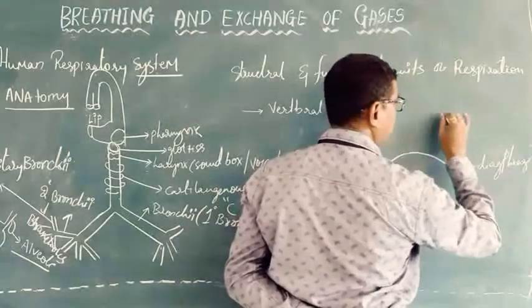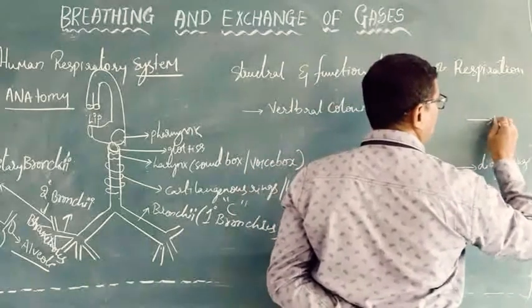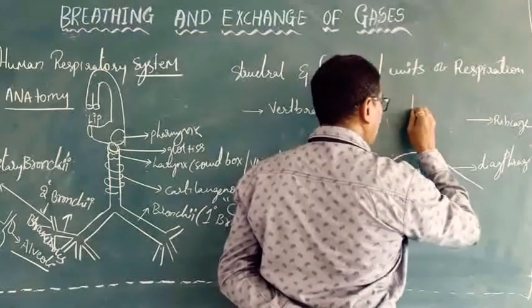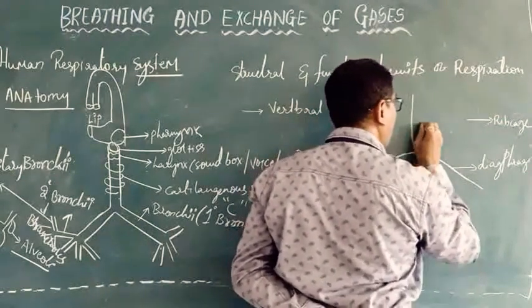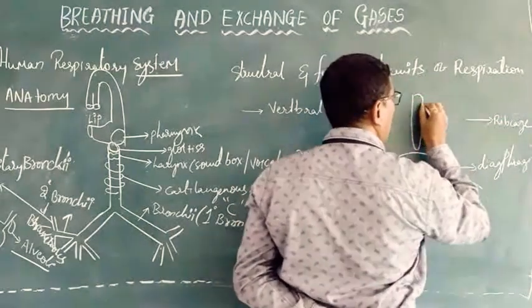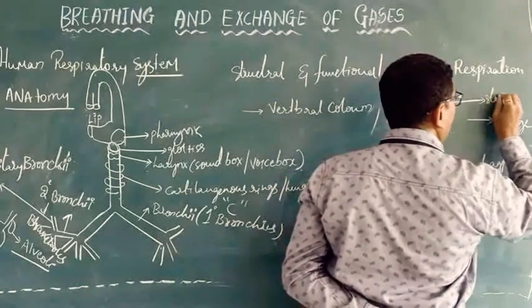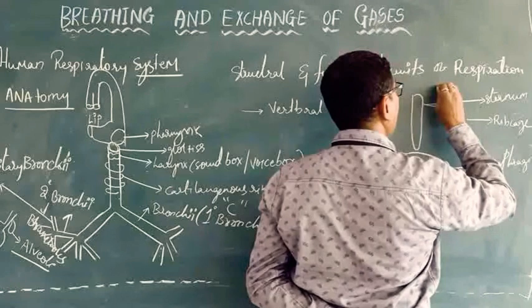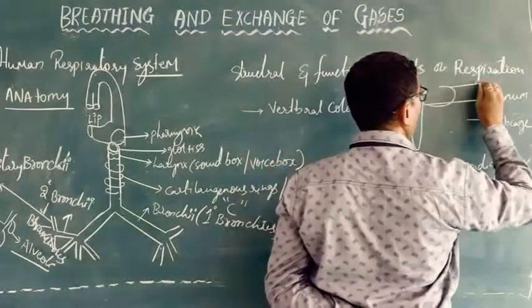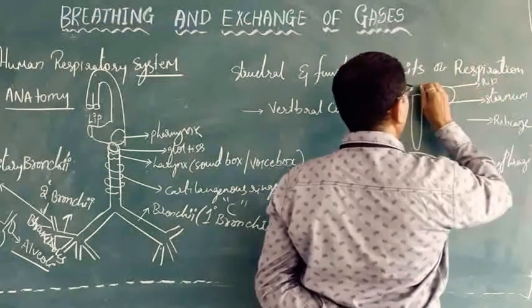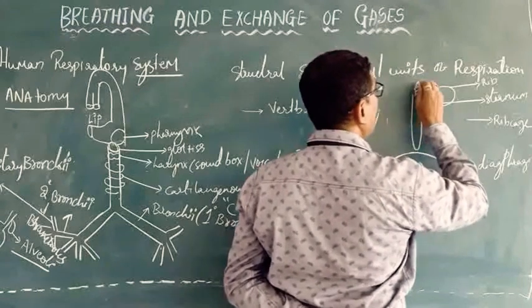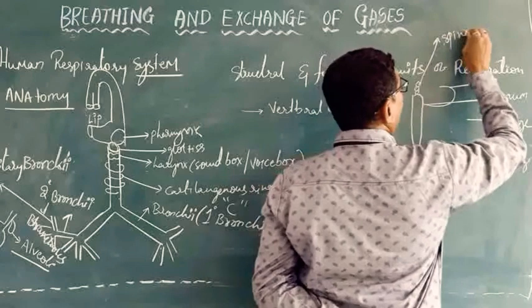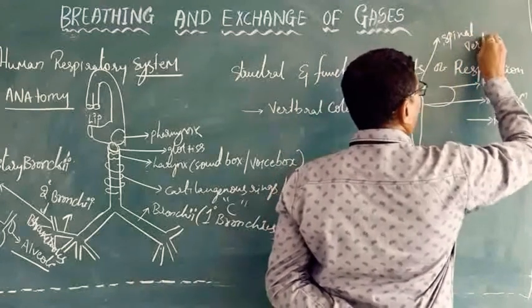On the sides is the rib cage, in front an attached bone called the sternum, and on the back side the spine, the spinal vertebrae.